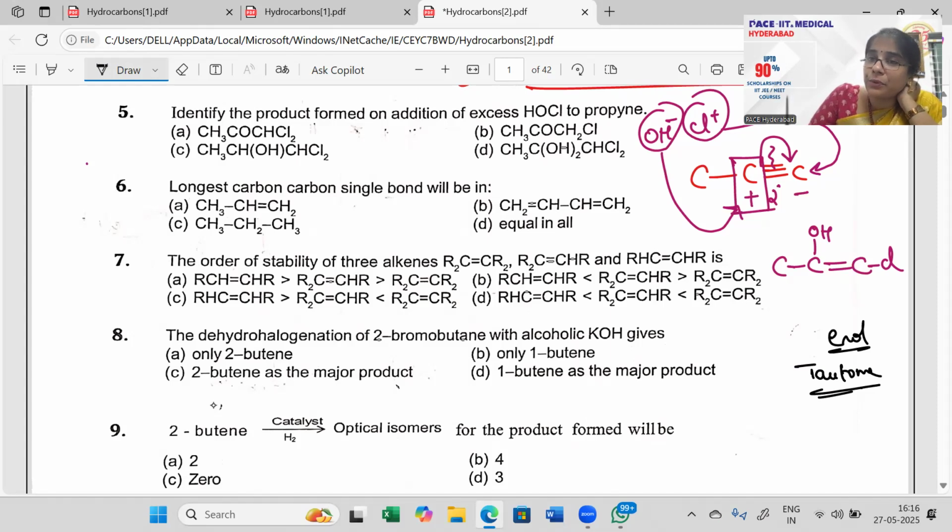So what happens in tautomerism? The hydrogen which is attached to the more electronegative element will come out as H plus, which means the hydrogen on the oxygen, that oxygen is grabbing the electron of hydrogen, thereby becoming O minus and the H comes out as H plus, right? Now O minus puts in a bond. Now what is the nature of single bond O minus? Always O minus will put in a bond, so it becomes a double bond.